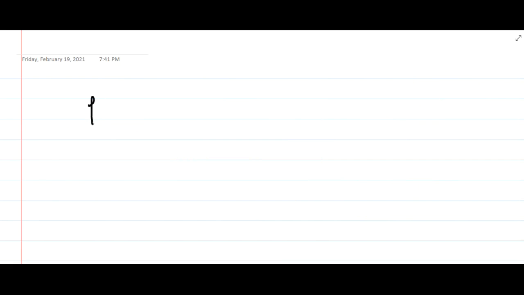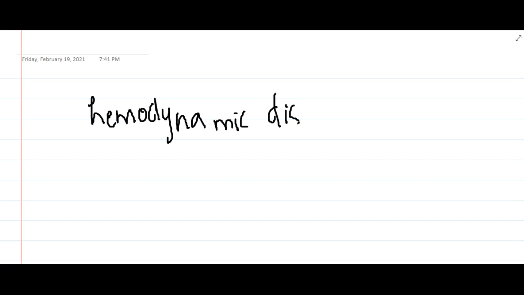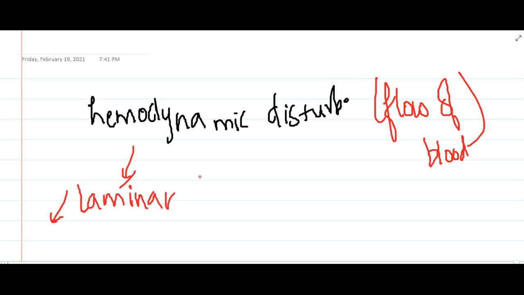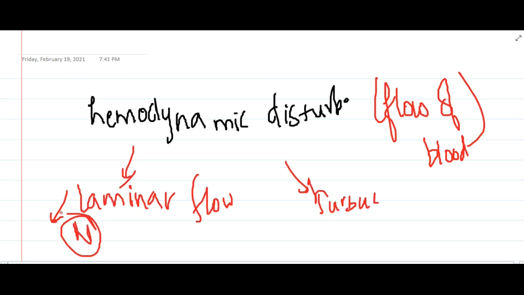Now, these are important. Hemodynamic disturbances are nothing but the flow of blood. The flow of blood can be of two types: it can be either laminar flow or turbulent flow. Normally, laminar flow is present in our blood vessels.